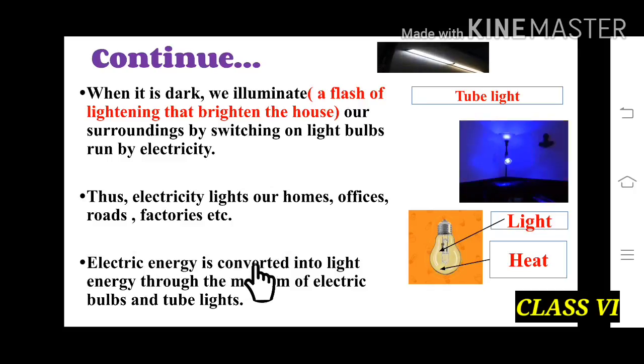Electric energy is converted into light energy through the medium of electric bulb or tube lights. So in this picture we can see that in a house we need light. So it is in the form of tube light. At night time we need a night lamp, and other is a bulb. Bulb produces both light and heat energy.